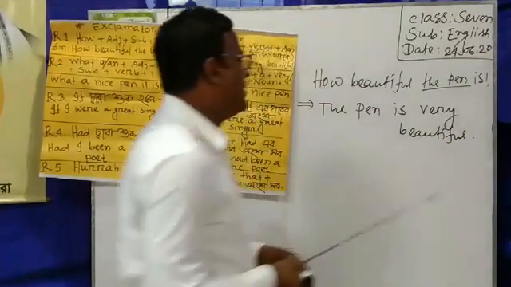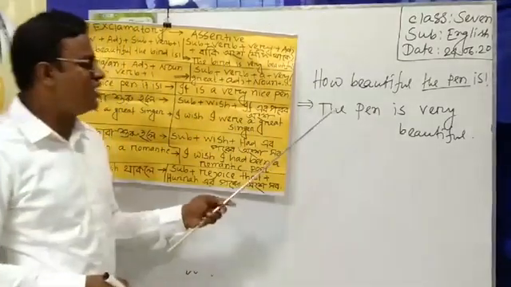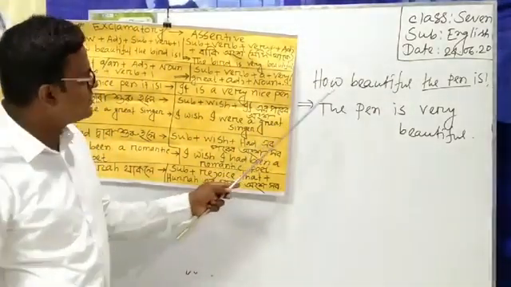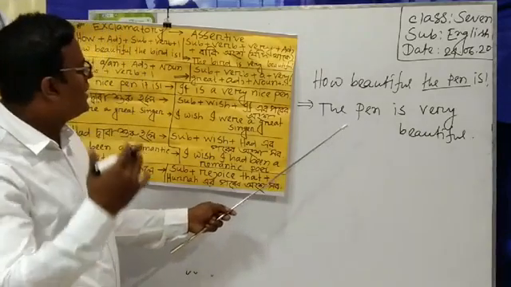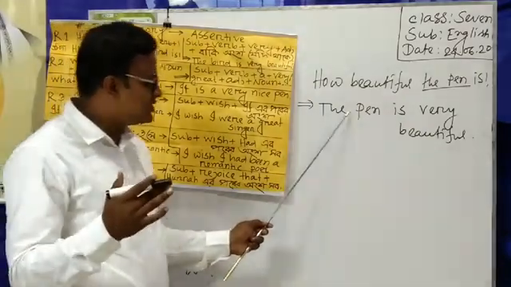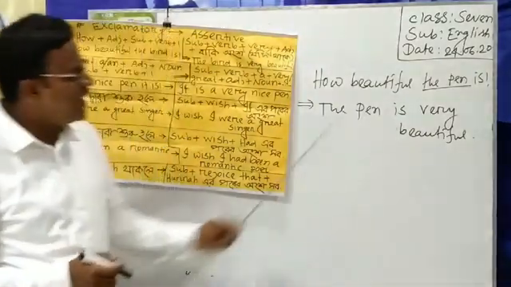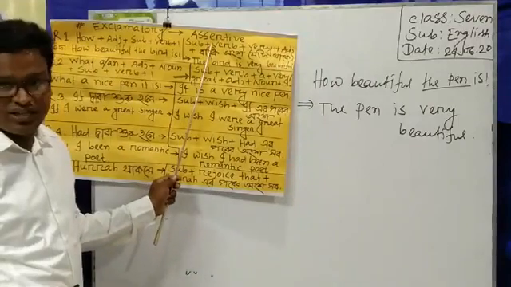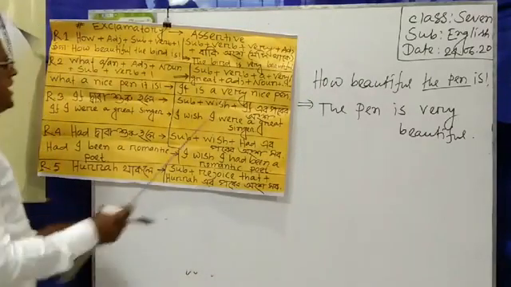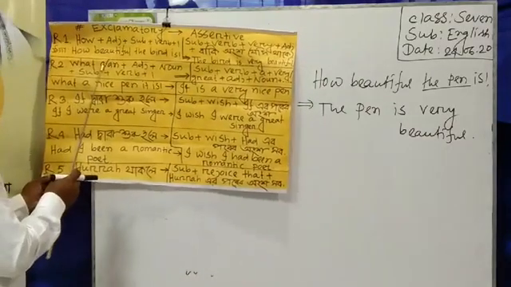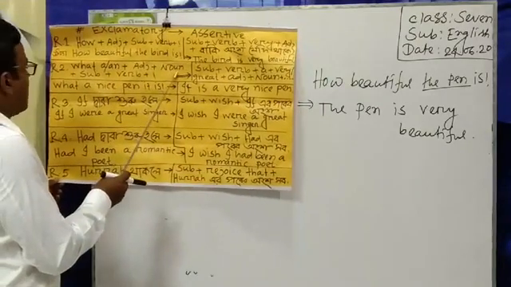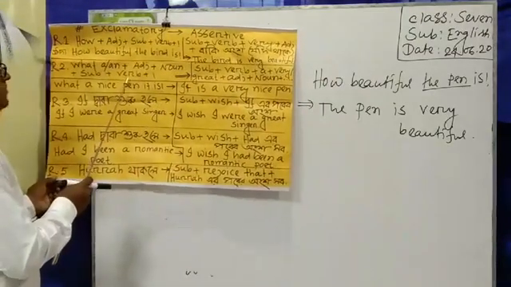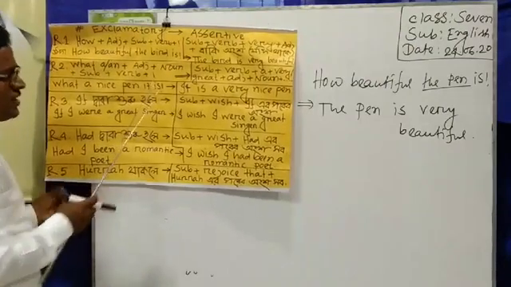Beautiful. The pen is very beautiful. Dear student, you can see that sentence is exclamatory. Now I have written this sentence, the pen is very beautiful, and this one is an assertive sentence. That's next. What a/an plus adjective plus noun plus subject plus verb plus note of exclamation.